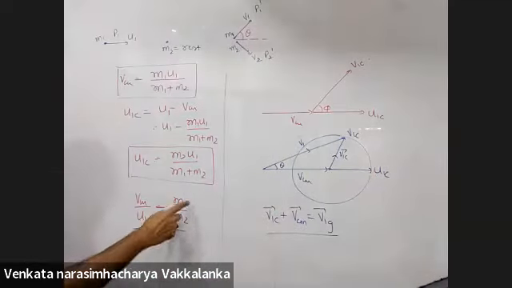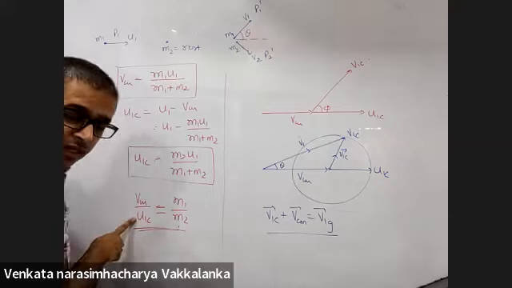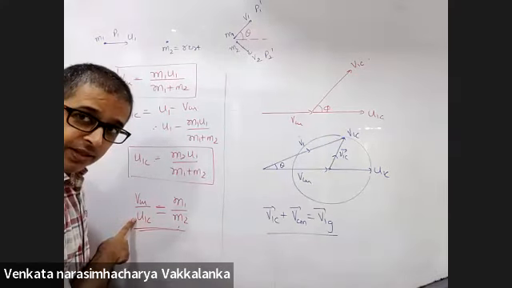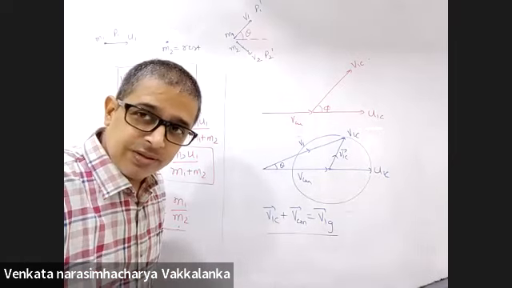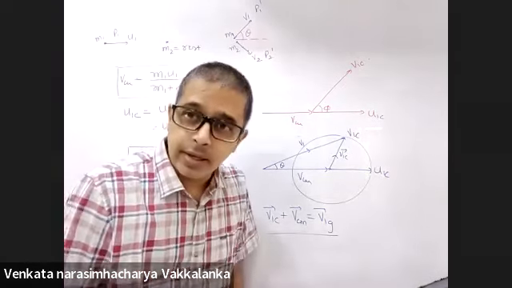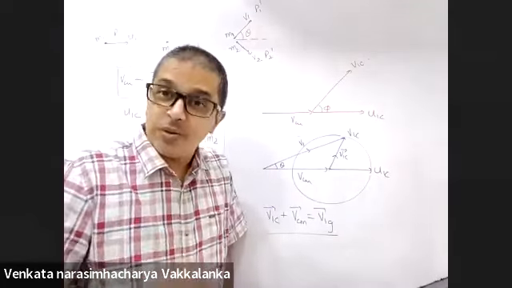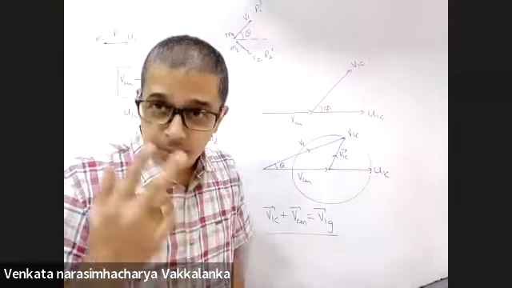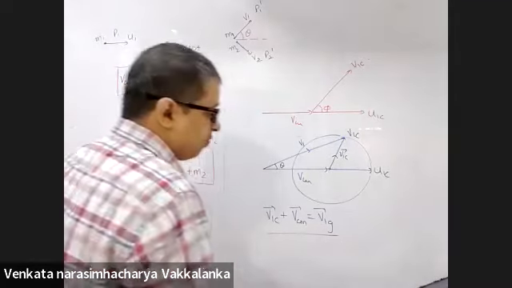That is why I calculated it. You have given me M1 greater than M2. VCM is greater than U1C. So this length is greater than this. Problem is over. Keep your eyes, mind, and heart open. Have a look at this.